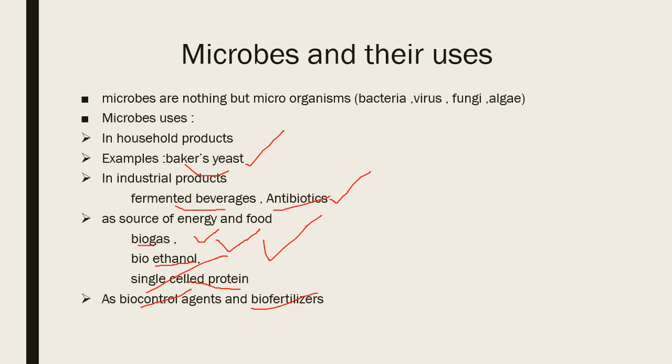Coming next, biofertilizers. Biofertilizers means living microbes are used as fertilizers. For example, Anabaena and Nostoc are used as fertilizers. What are the advantages of using biofertilizers?